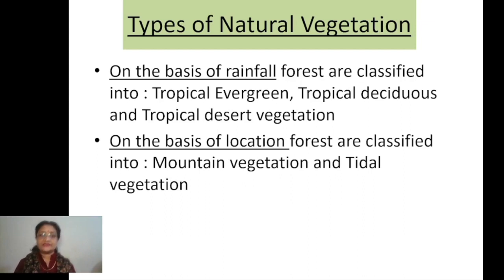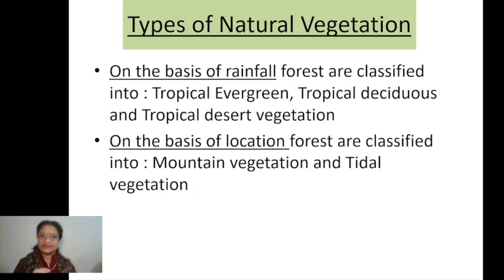The other is on the basis of the location of the forest, where it is actually located on the ground. Under that, two types can be categorized. Number one is mountain vegetation, also called montane type. And the other one is tidal vegetation.